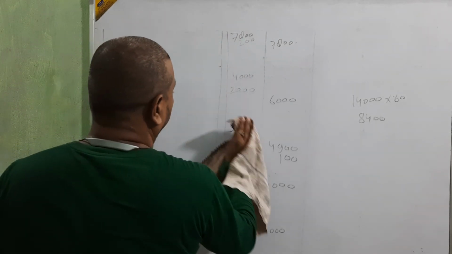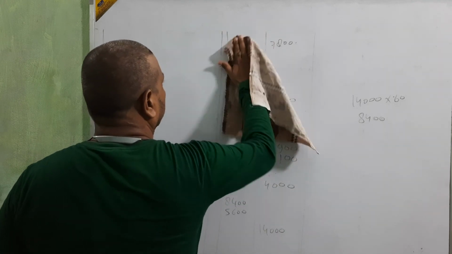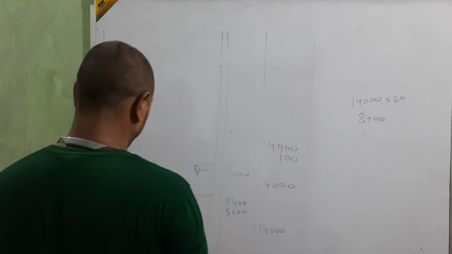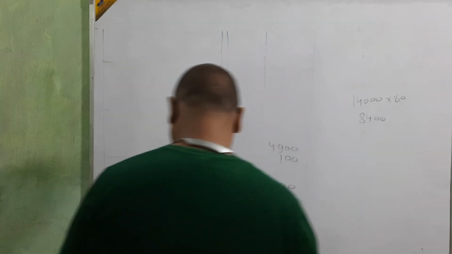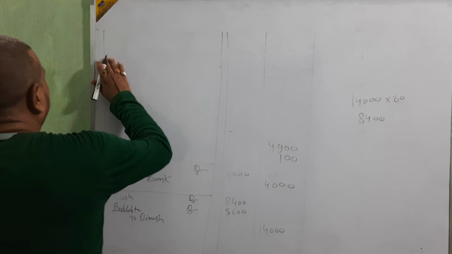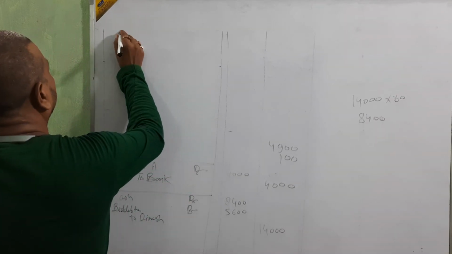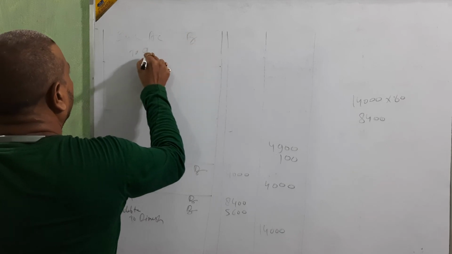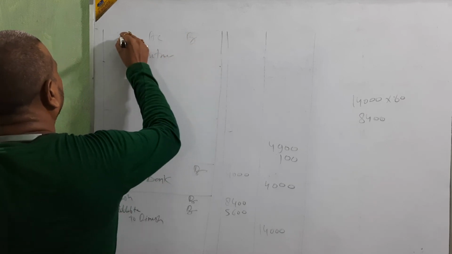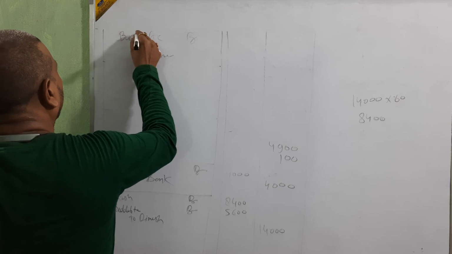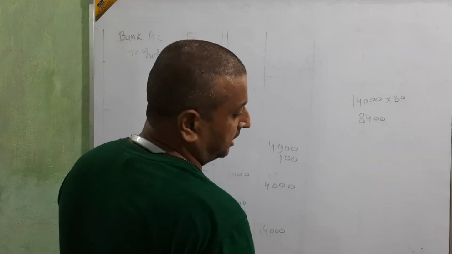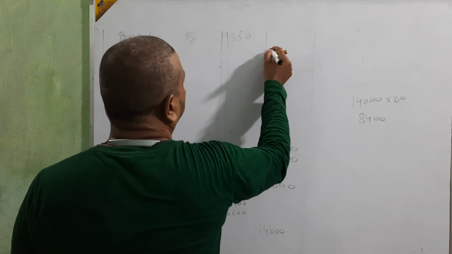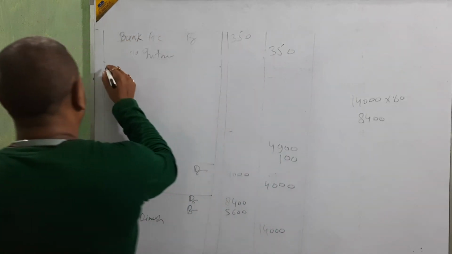For that, again, I am going to make some space. Okay. Then bank allowed interest rupees 350. It means interest you are receiving. Then bank account debit to interest, amount 350 rupees. Okay. Next.